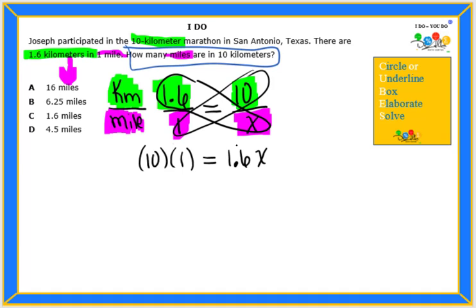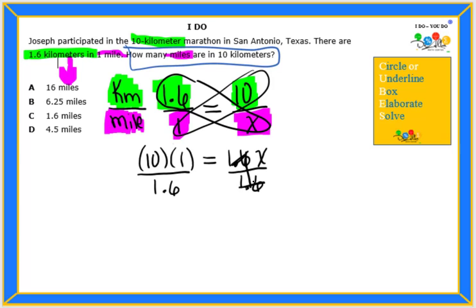It has a coefficient, and coefficient means it's being multiplied. So to undo that, we're going to do the inverse, which is to divide by 1.6. But since we have an equation, whatever we do to one side, we have to do to the other side.